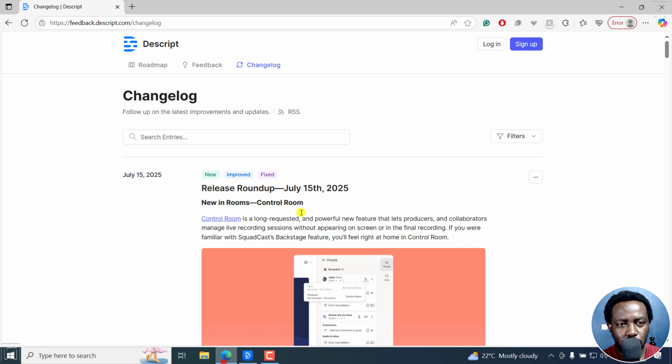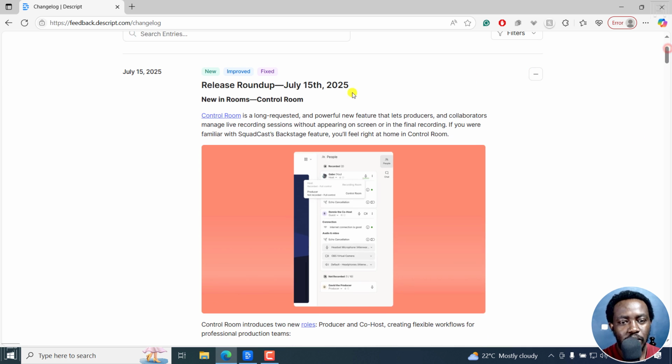And if I go to what was released yesterday, July 15th 2025, new in rooms, that is a new control room, and it's been a long requested feature, and it lets producers and collaborators manage live recording sessions without appearing on screen or in the final recording. So this was in Squadcast, the backstage feature.